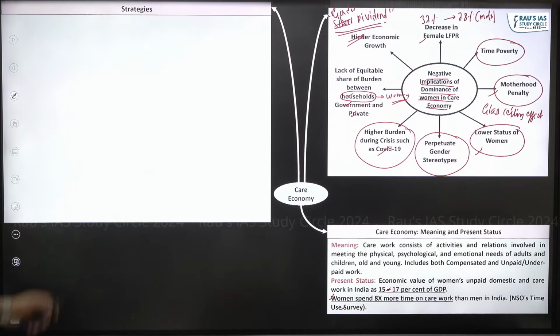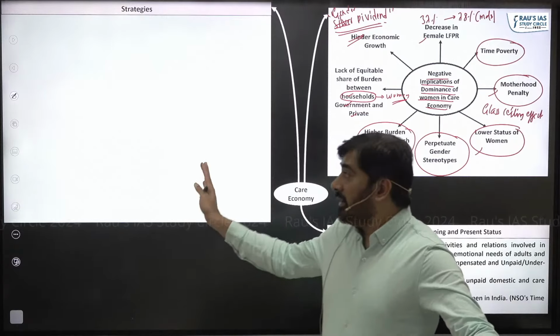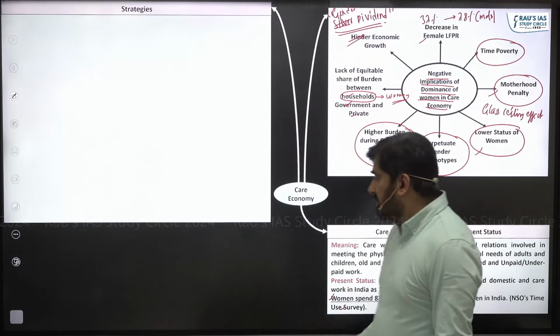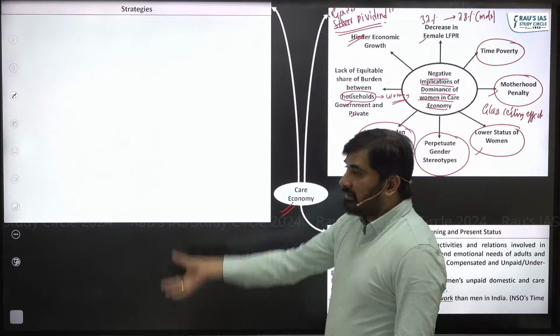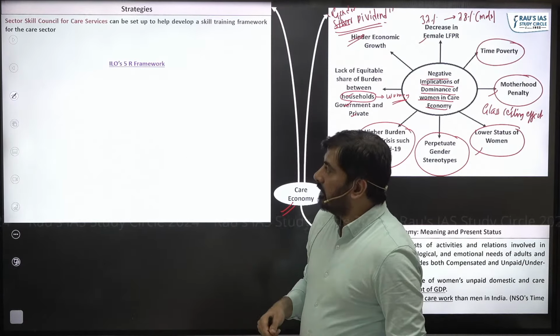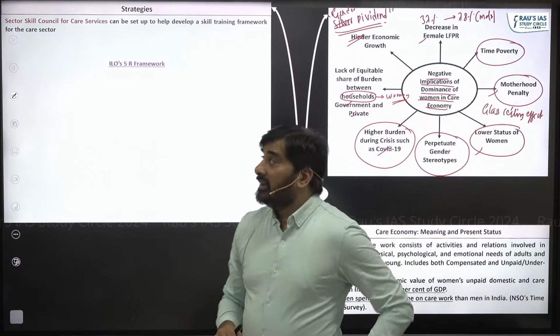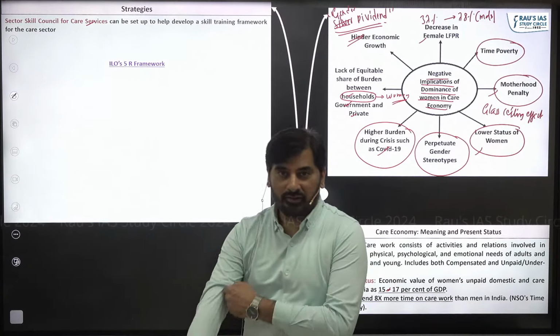So what are the strategies? The Economic Survey has given a number of strategies which must be adopted to promote the care economy. Let's understand these strategies one by one. Look at the first one, Sector Skill Council for the care services.